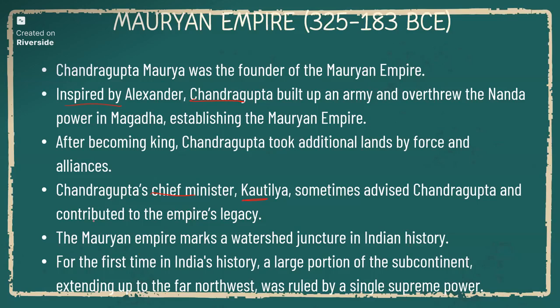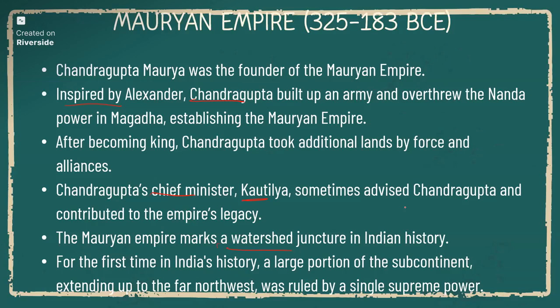Even though Chandragupta Maurya is a great king, during his period, what happens? Only the Kshatriyas will rule. So it is also believed that Chandragupta Maurya is from a non-Kshatriya clan to rule the empire. And it marks a watershed junction in the Indian history.